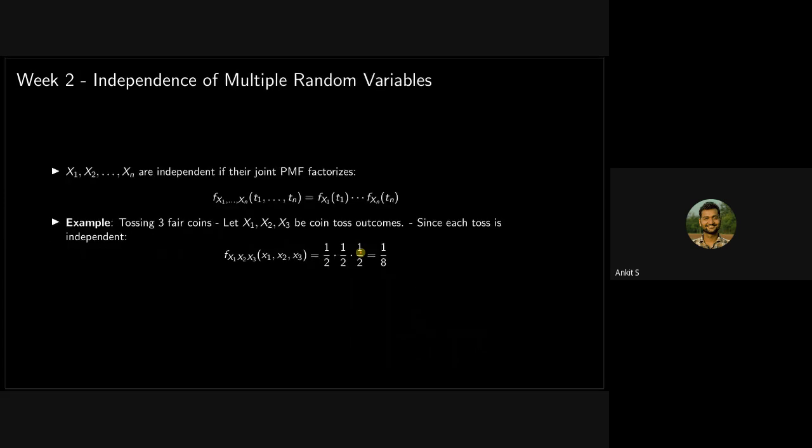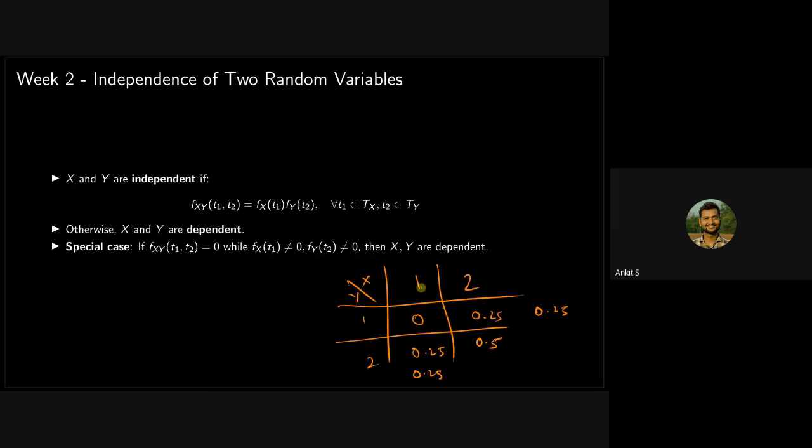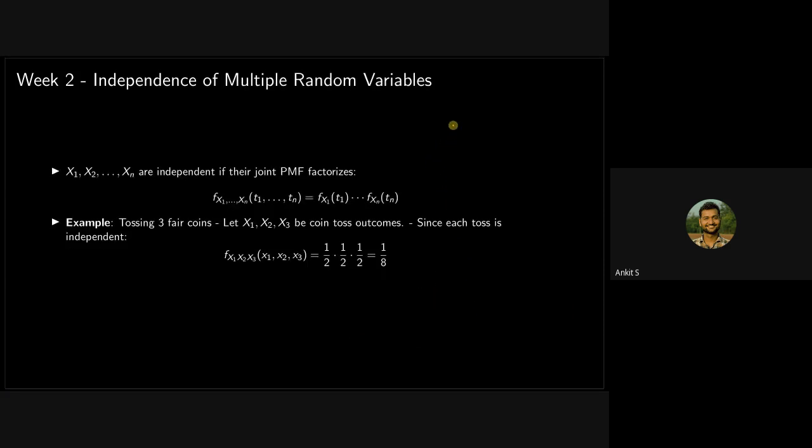So then independence of multiple random variables, same thing happens. For more than two random variables, we can easily create a table like this. But in case of three random variables, you will get something like this: this is x, this is y, this is z. These are all the possibilities.